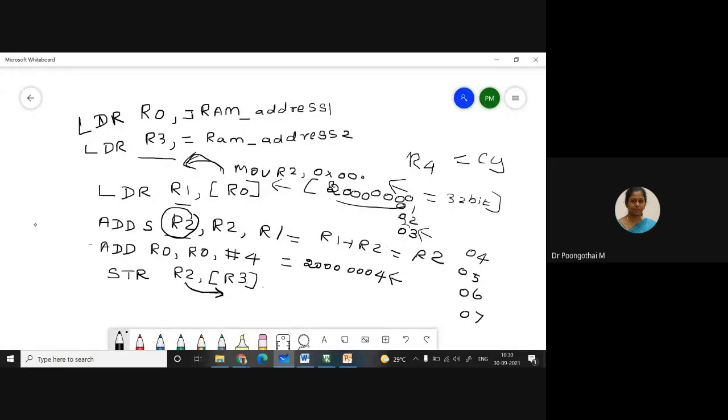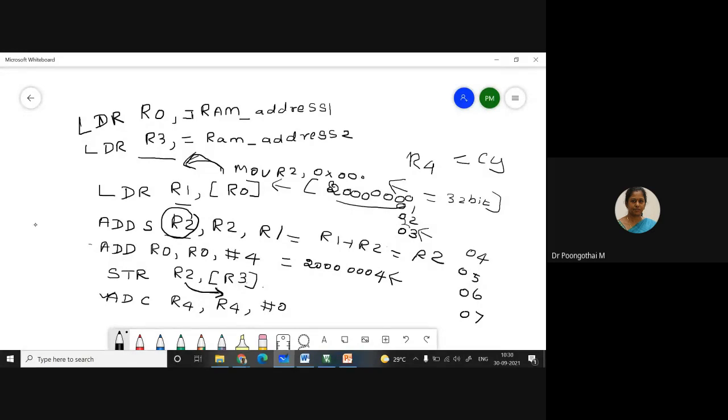For that case, I will use this ADDC R4, R4, #0. Suppose any carry flag is set, what will this instruction do?